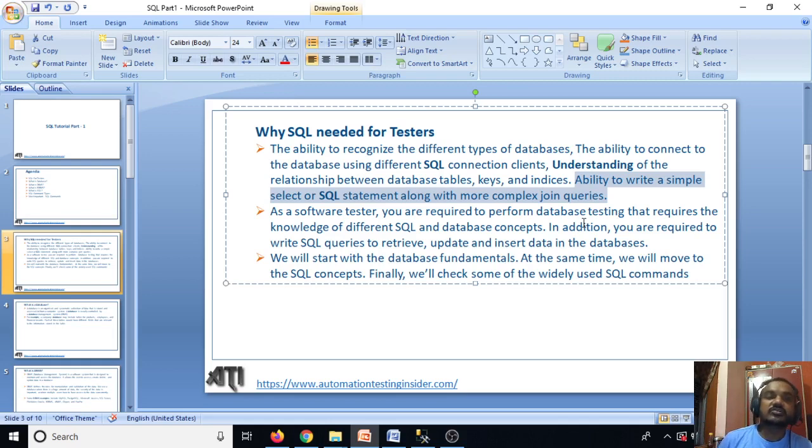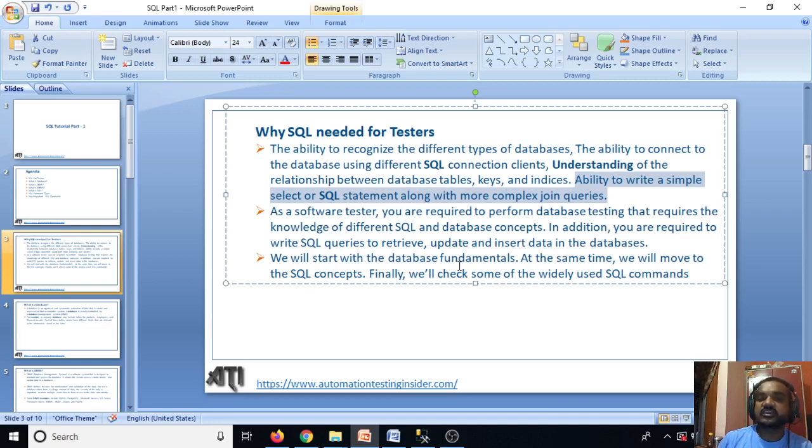Database testing includes procedure level work, how to write procedures, how to do indexing, triggers and all that. We should know those things, but before that we should know how to write simple select queries, how to write complex join queries, simple join queries, and how to write sub queries. These are very important initially. In addition, you are required to write SQL queries to retrieve, update and insert data in the database. That's the reason we need knowledge of database.